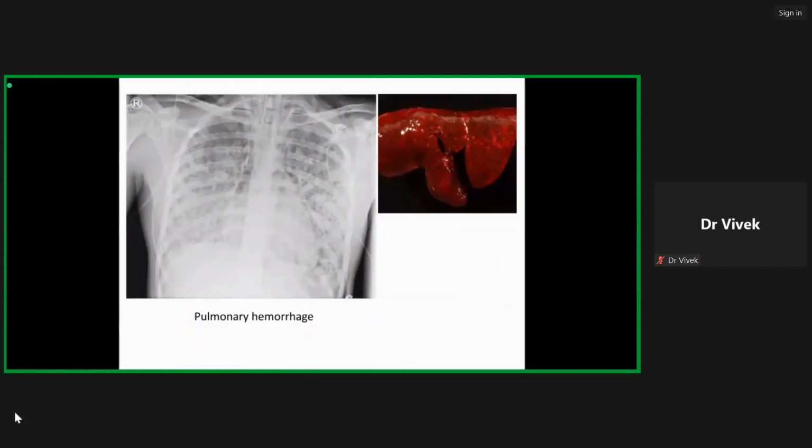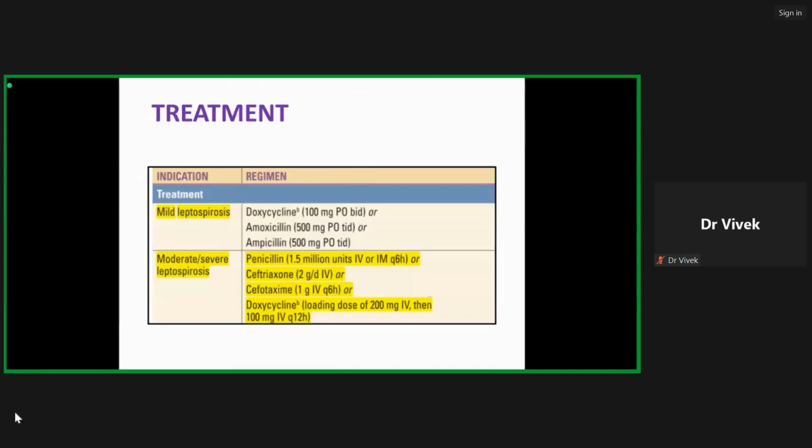Here in this chest X-ray, we can see bilateral pulmonary infiltrates, which were actually pulmonary hemorrhage in a patient with severe leptospirosis. The gold standard test for the diagnosis of leptospirosis is a serovar-specific test, that is the microscopic agglutination test. This test detects antibodies against the specific serovars of Leptospira interrogans. Other genus-specific tests are also available, that are the ELISA-based test and the immunochromatographic test, which detect Leptospira IgM and IgG.